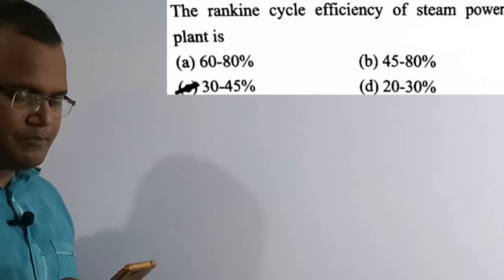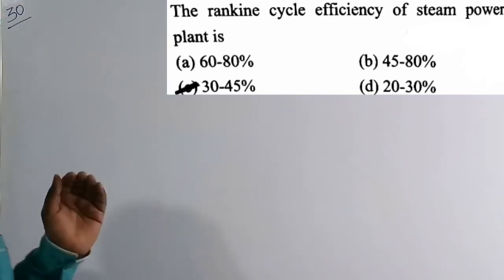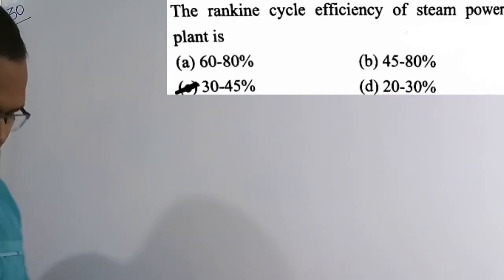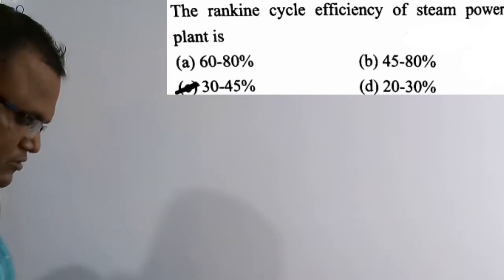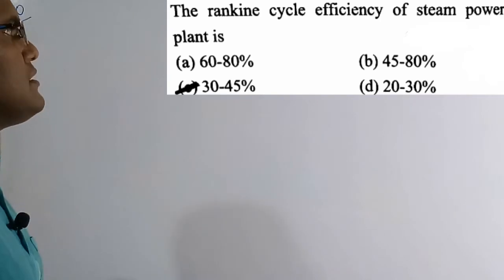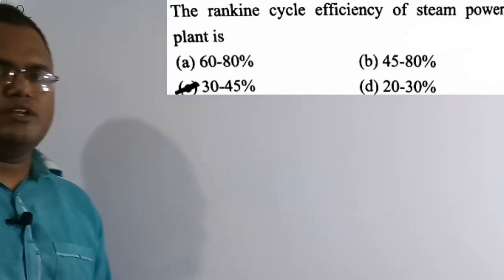Now we are going to solve the last question of this lecture. See the question here. The Rankine cycle efficiency of steam power plant is. So basically in the steam power plant there is a Rankine efficiency. So here we need to figure out how much the Rankine cycle efficiency is. So what are the four options? Option C, 30 to 45% is the correct solution of this question. So let's solve this numerical.